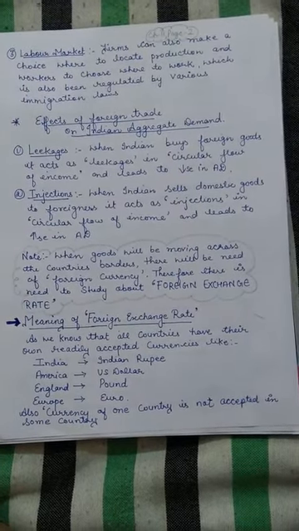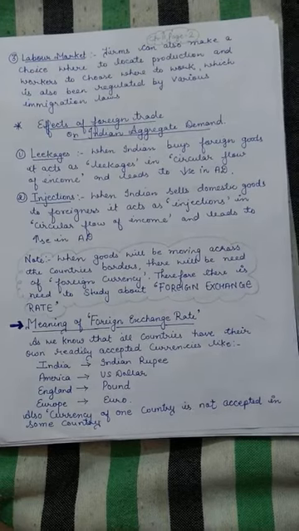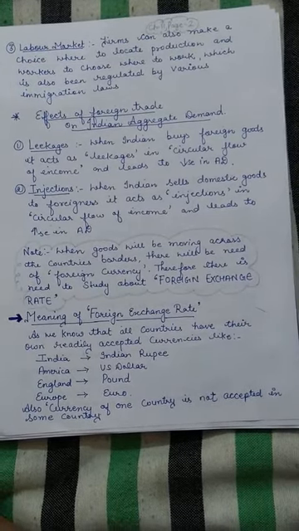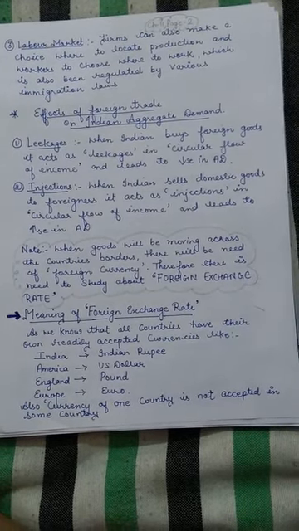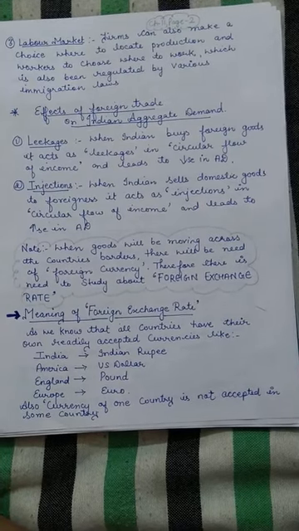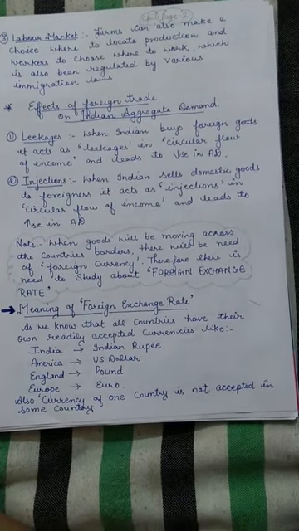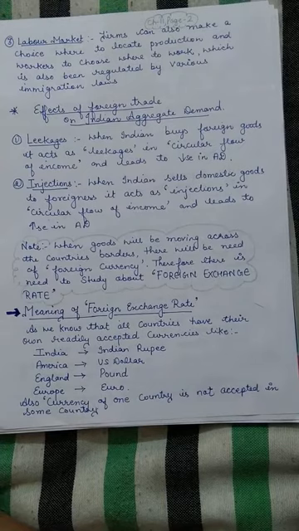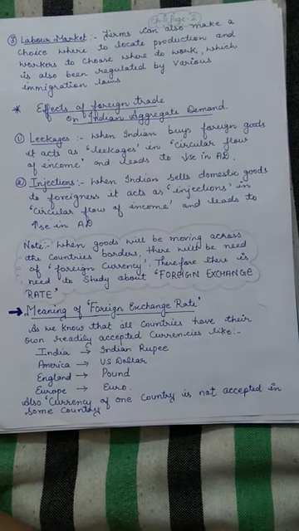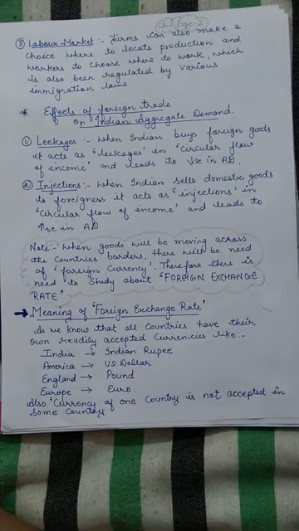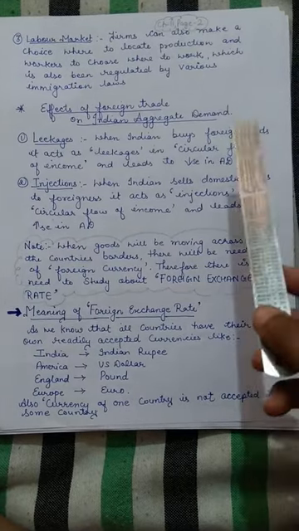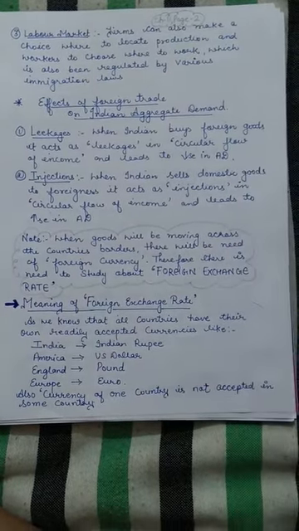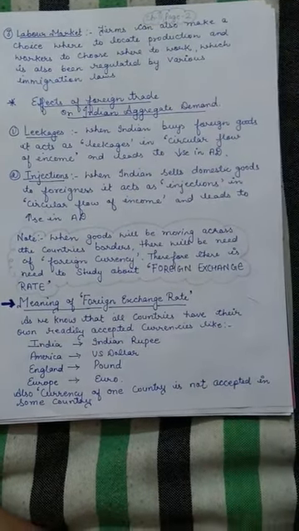Leakage means our funds go to other countries. Our money goes to another country. Basically it goes in the form of their currency, but ours is being reduced. So this leads to a decrease in aggregate demand.